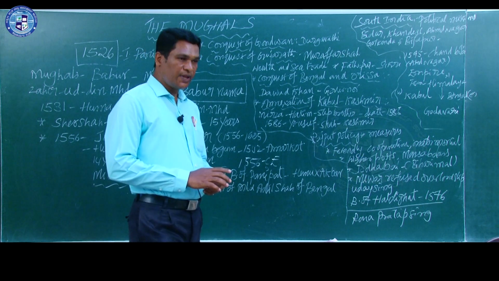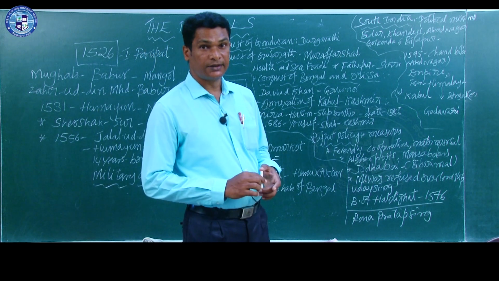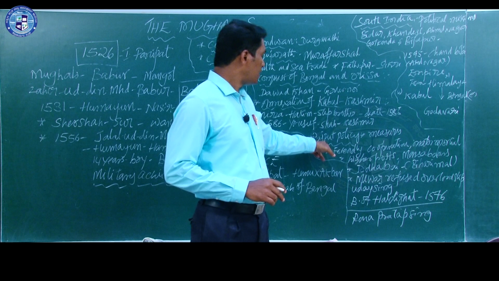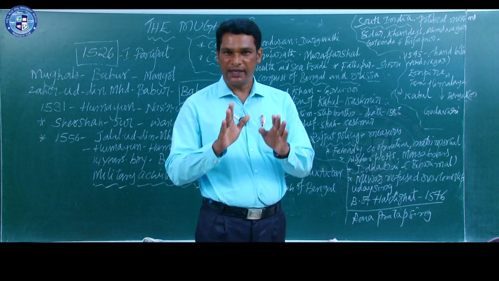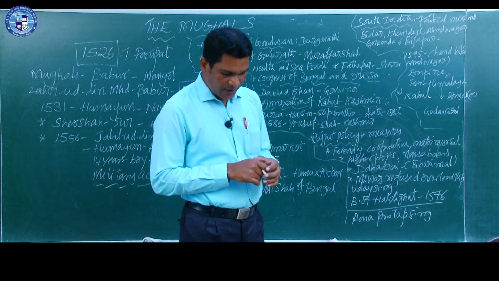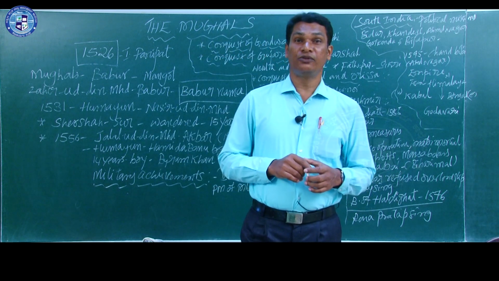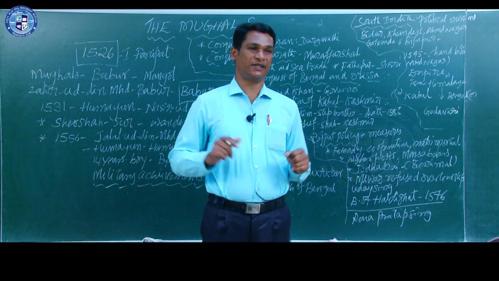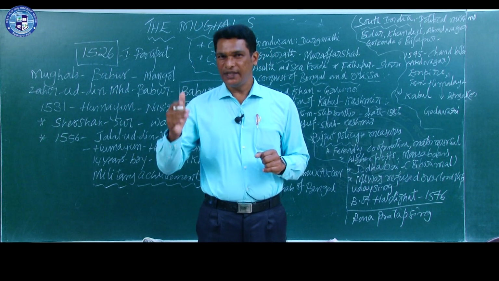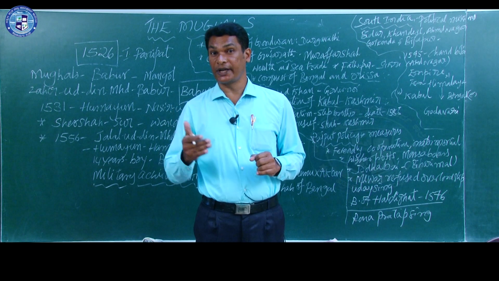Students, a very important point we learn here is the Rajput policy of Akbar. This is very important. See, we call Jalaluddin Muhammad as Akbar. Akbar means great. Why? Think about that. Why was he called great?